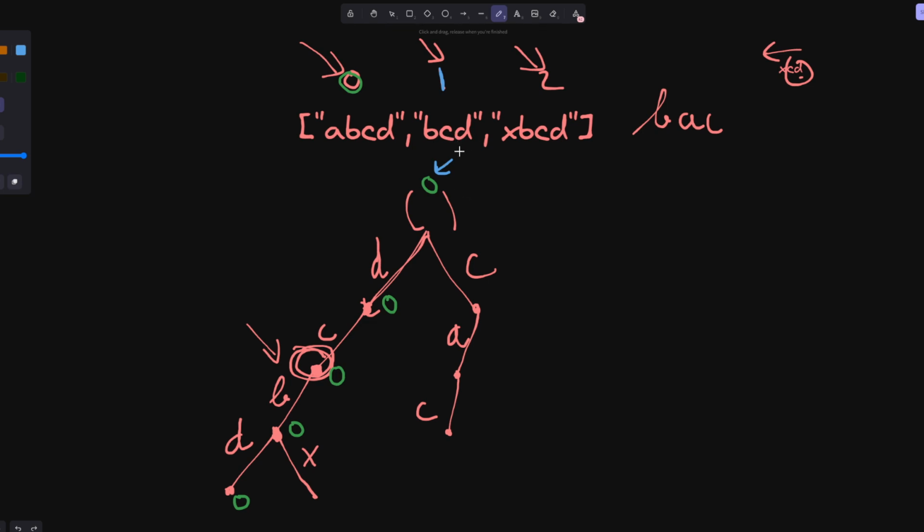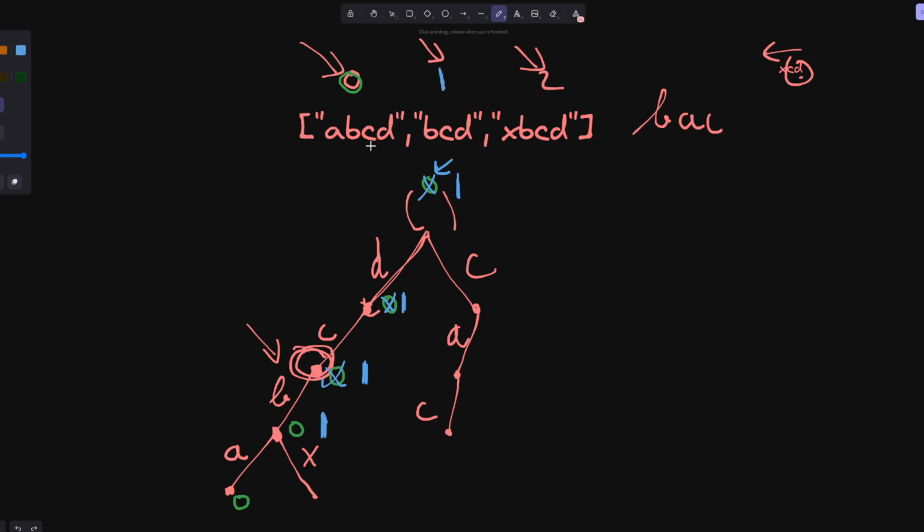So here is BCD. This word has length 3, so we actually replace it with 1. So it goes to D, go to C, and then we go, no, and then that's it. We don't go further because BCD doesn't have A, so I'm just going to change this a little bit here. This looks like a D, so let me change it to an A. So notice that this word doesn't have an A, so we just stop here.